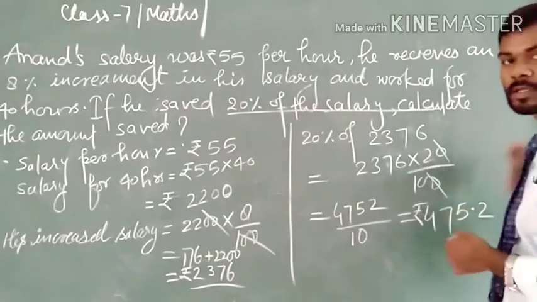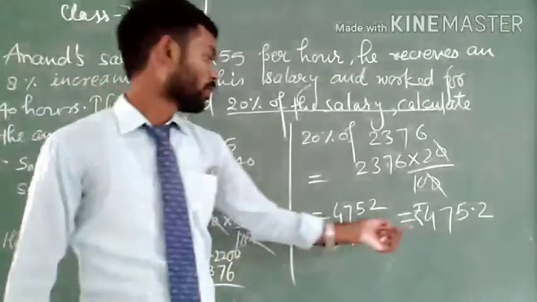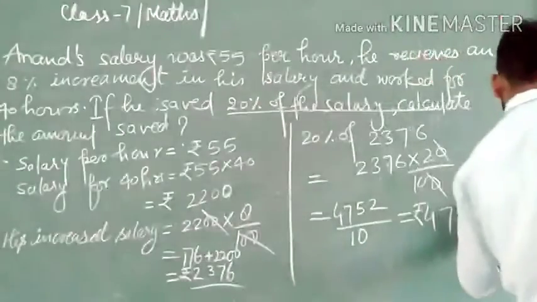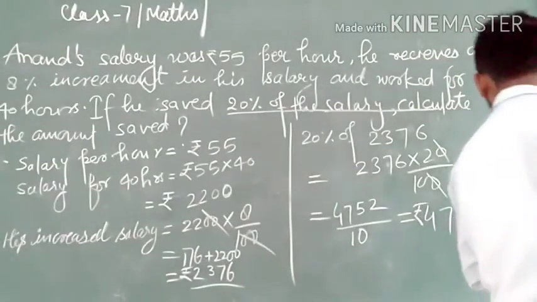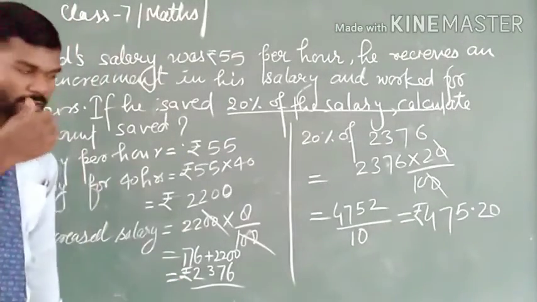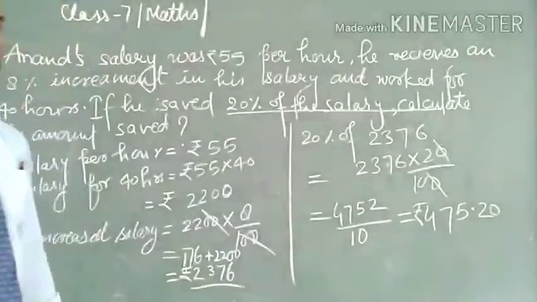Therefore, the amount that he saved is 475 rupees 20 paise, which is equal to 20% of 2376.